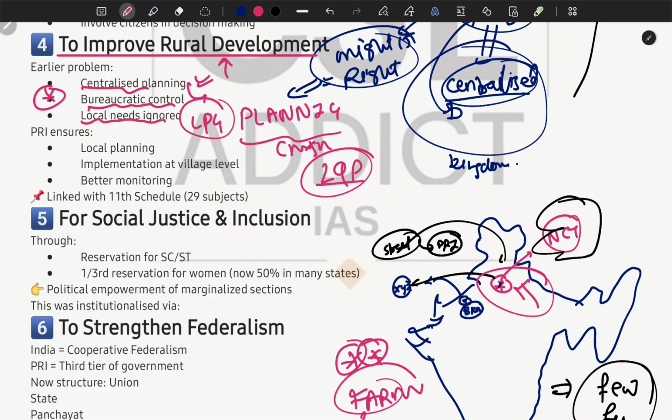Okay, the third thing is local needs ignored, because if the planning is done by a centralized body, for example, the people sitting in NCT, how would they know what is happening in a small village of Bikaner? Are you understanding my point? They can't understand the differences, they can't appreciate the local problems. If the local government is there, that local government can work for itself in a more efficient manner.